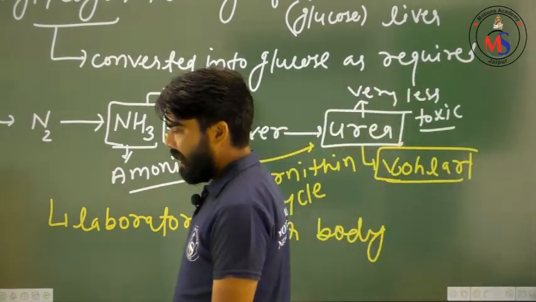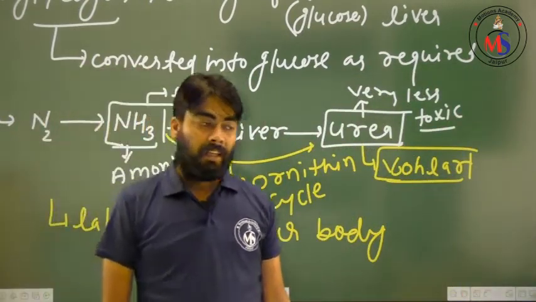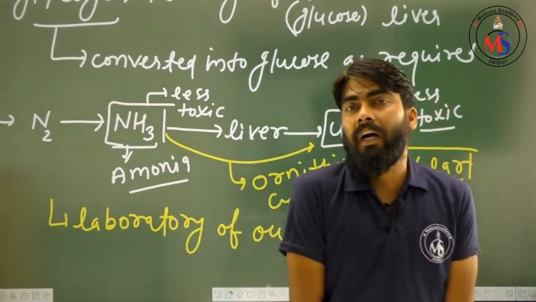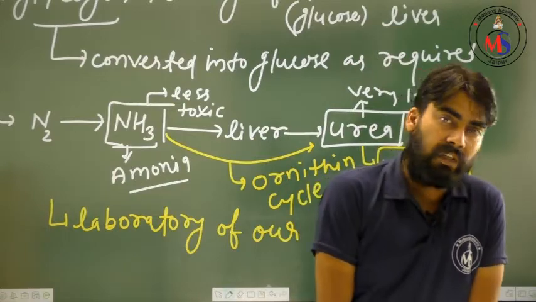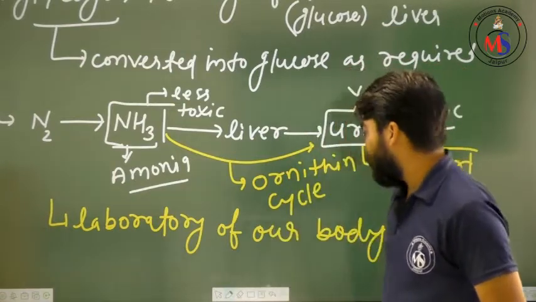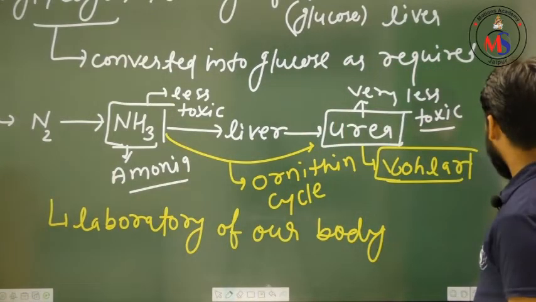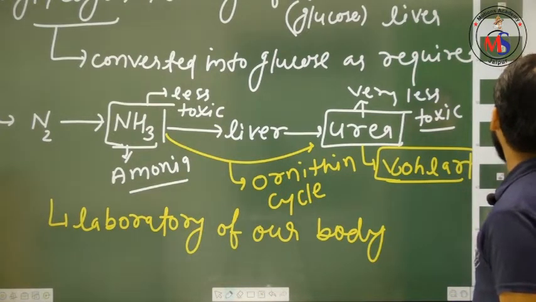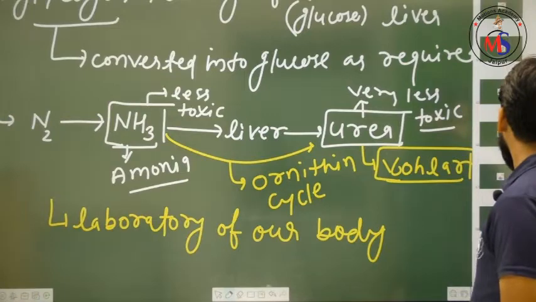Now, curiosity is increasing rapidly, and you are keen to see the diagram of this liver. So, friends, be patient. We are just going to watch the diagram of this liver. How does it look?